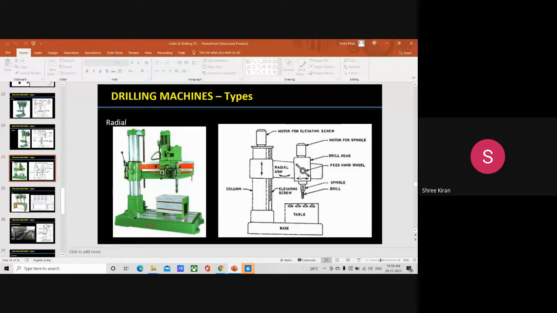The drill head slides on the guideways, so the drill head can be clamped once the position of the spindle is properly adjusted. This is what happens in the case of a radial drilling machine.